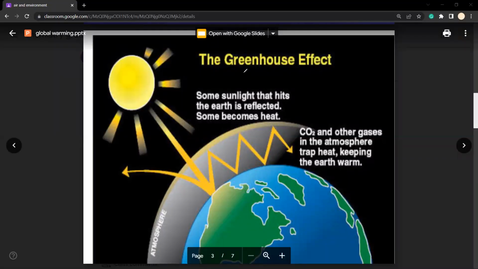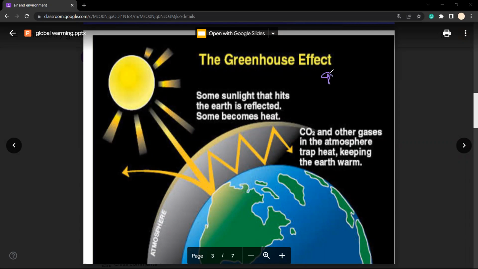The greenhouse effect is basically a process in which the gases which are surrounding the Earth's surface are trapping the heat energy which is radiated by the sun. Some of the energy they trap and some of the energy is reflected back, right? So the heat energy from the sun is absorbed by these gases, and some of this is reflected back.